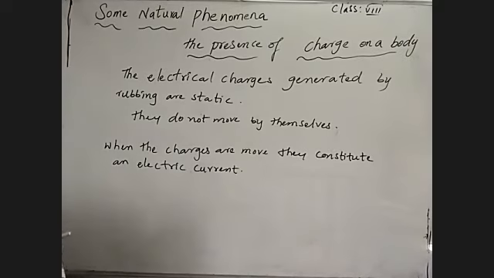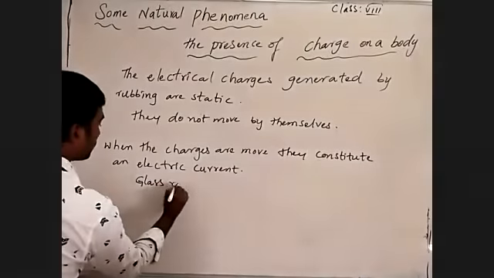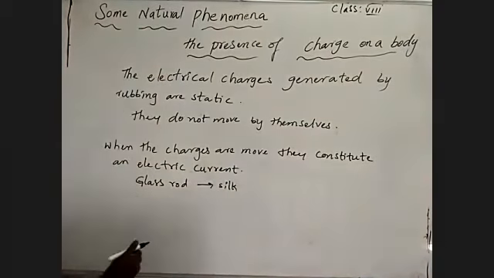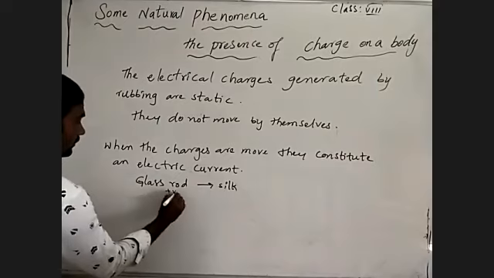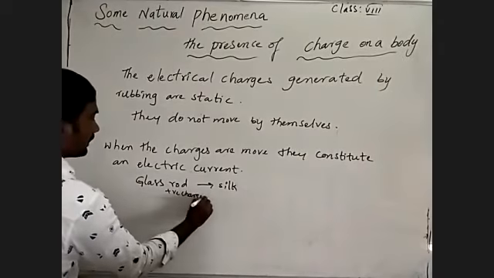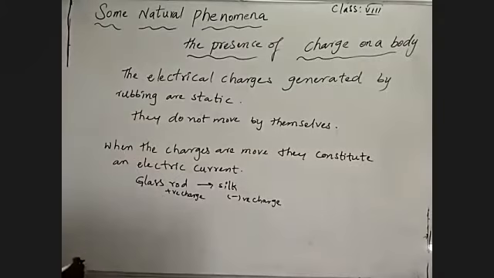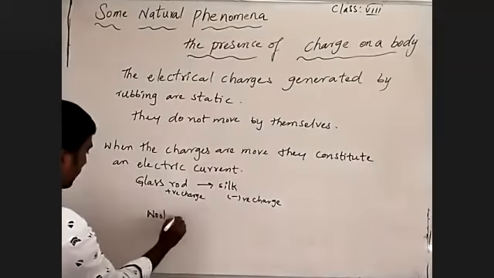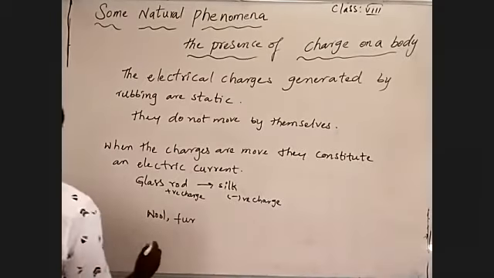A glass rod when rubbed on silk: the glass rod has a positive charge and the silk has a negative charge. And one more we can consider is wool, or fur, otherwise flannel.